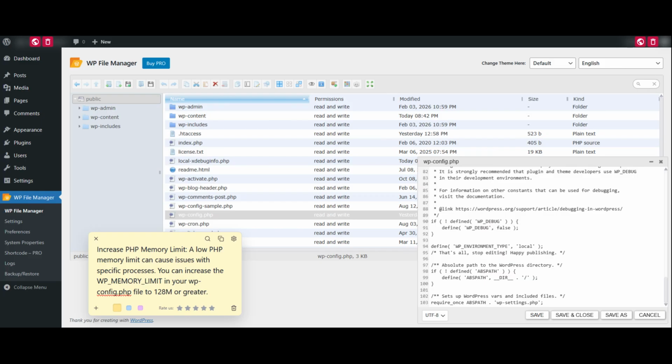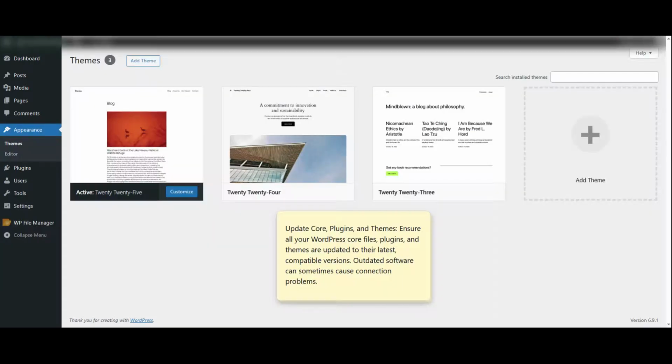Now let's talk about your PHP version and cURL library. Make sure your server is running PHP 7 or higher, ideally PHP 8 or above for better performance and security. You should also confirm that the cURL library version is up to date, preferably version 7.7 or higher. You can usually check this inside your hosting control panel under PHP information. If you're unsure, your hosting provider can confirm and update it for you.